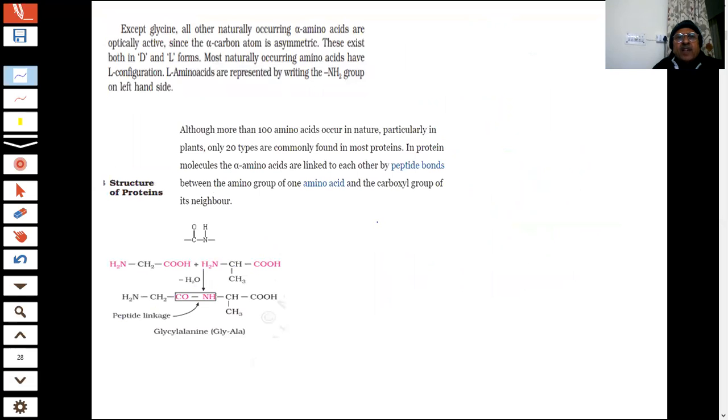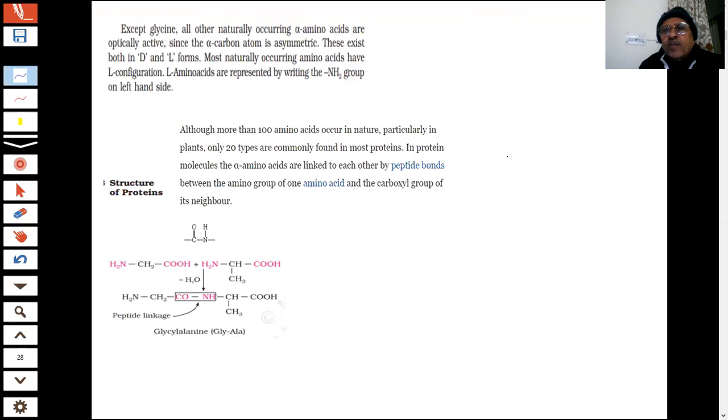Except glycine, all natural amino acids are optically active, since the alpha carbon is asymmetric, and most naturally occurring amino acids have the L configuration. We told you very particularly. So this is represented by writing the NH2 group on the left hand side.